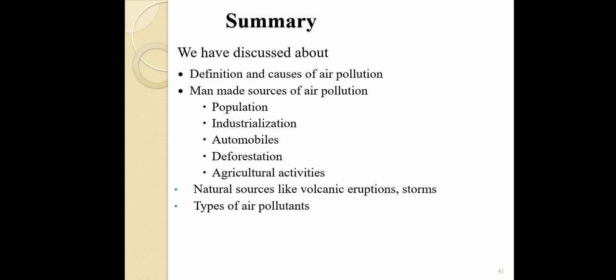And types of air pollutants: gases, pollutants, and aerosols. Aerosols are dispersive solid and liquid particles in the form of ash, sand, silica, smoke, fog, mist. So these are the topics we discussed in this class.